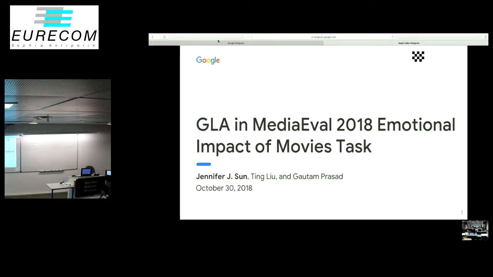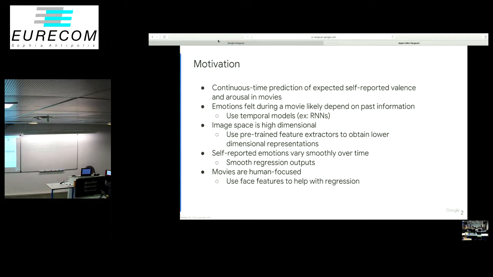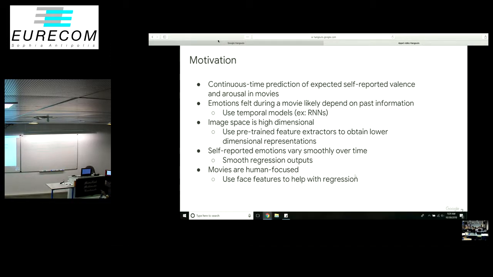Our approach in the emotional impact of movies task. This is work I've done with my co-authors Ting and Gautam. So to motivate our approach, we're focusing on the first subtask of the challenge.